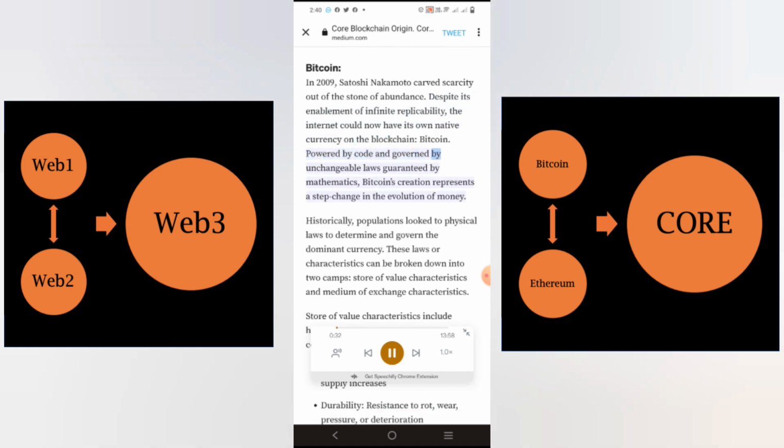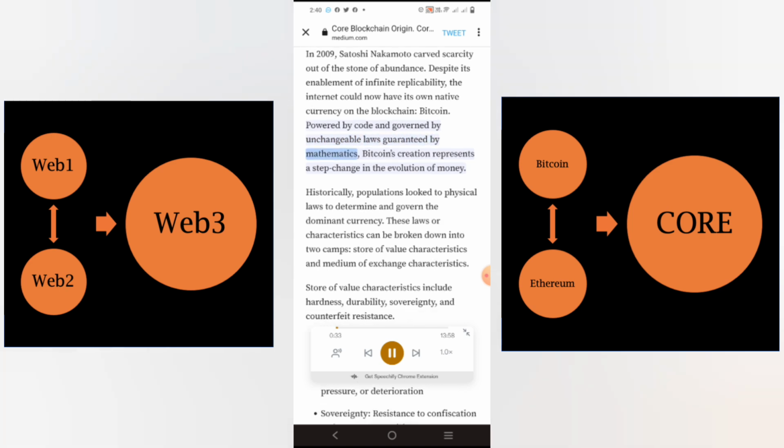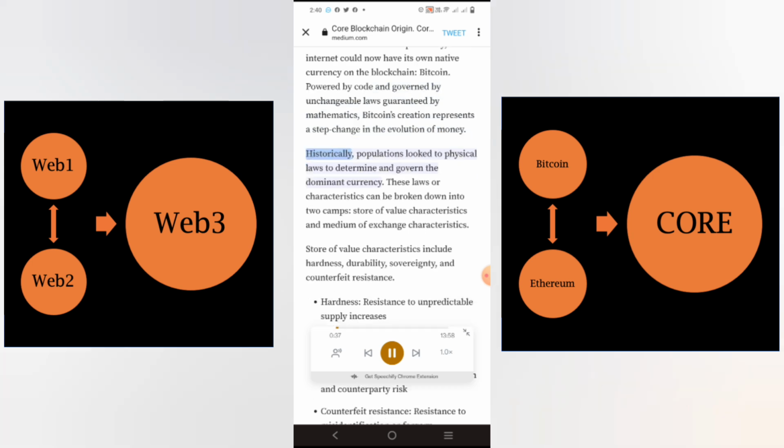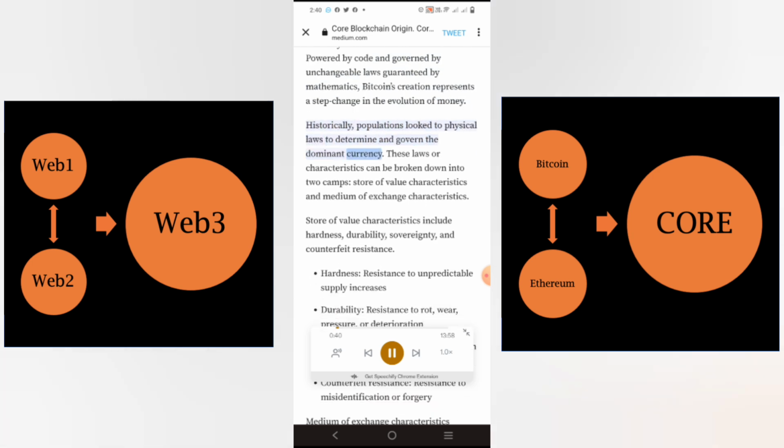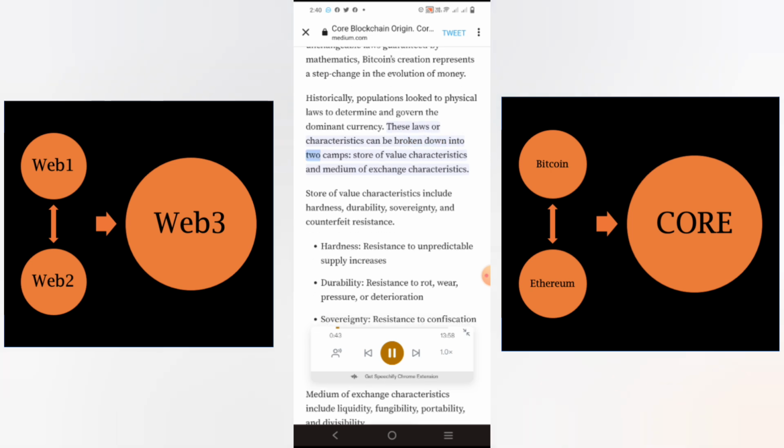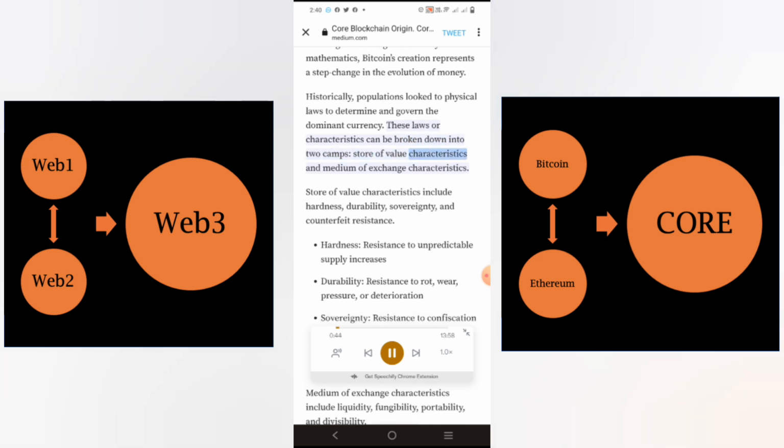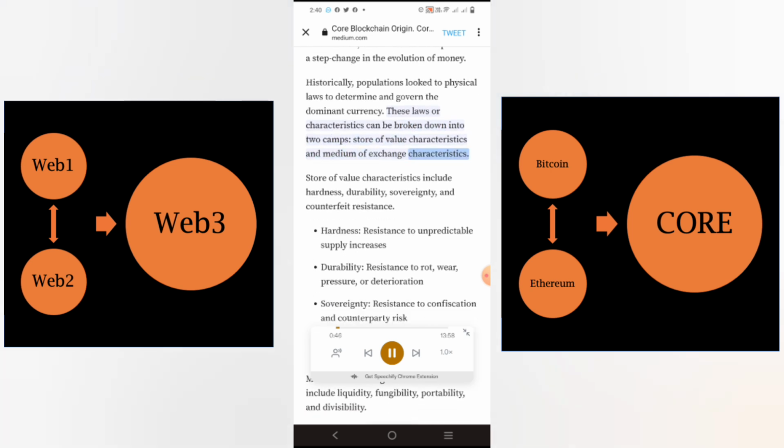Powered by code and governed by unchangeable laws guaranteed by mathematics, Bitcoin's creation represents a step change in the evolution of money. Historically, populations looked to physical laws to determine and govern the dominant currency. These laws or characteristics can be broken down into two camps: store of value characteristics and medium of exchange characteristics.